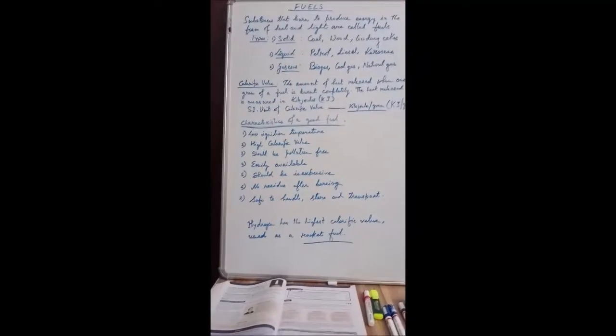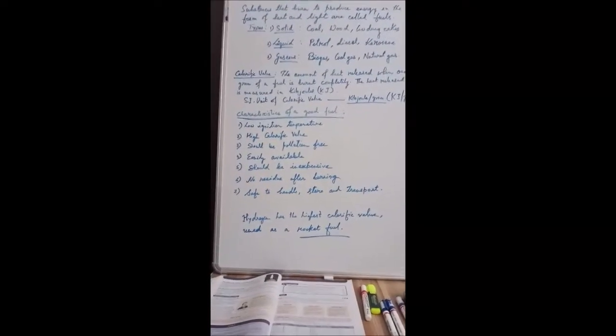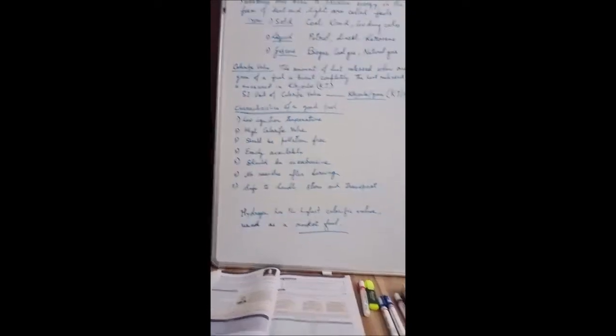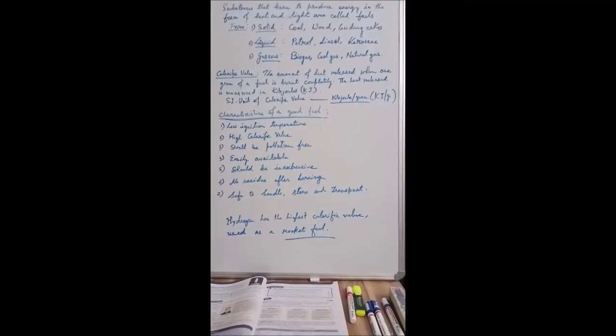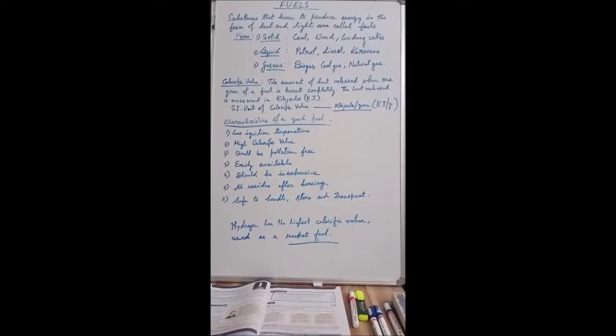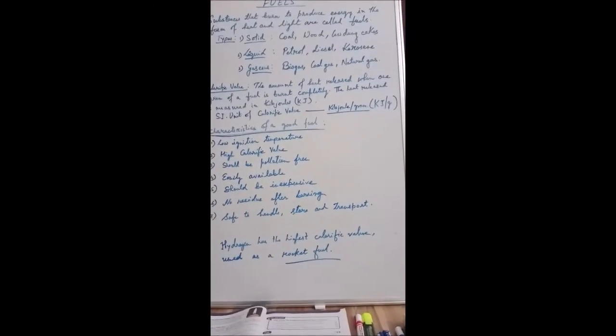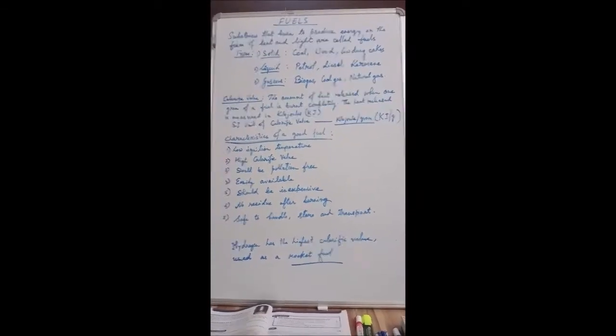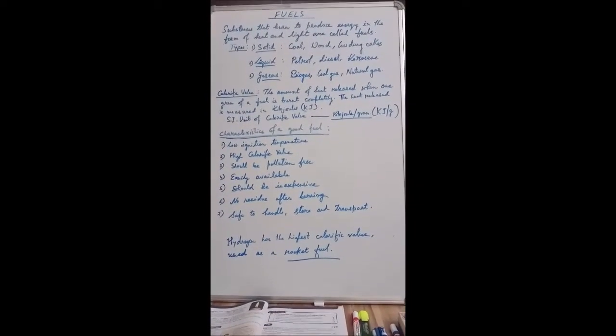The first one is low ignition temperature. You have already learned what ignition temperature is: the temperature at which a substance starts burning. If your fuel has a low ignition temperature, that means it burns quickly, and it's a good fuel.